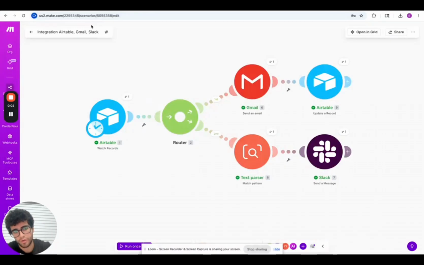You finally build your automation system. This is a lead qualification system. Again, we're going to receive some information from a lead, and then Airtable is going to assess if the lead is qualified or not qualified. If it's qualified, this system is going to send instantly an email to the customer to book a call, and then a message to our sales team to notify them that we have a new lead. All this information will be automatically stored on the Airtable spreadsheet.